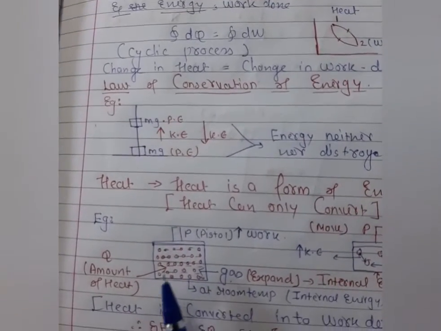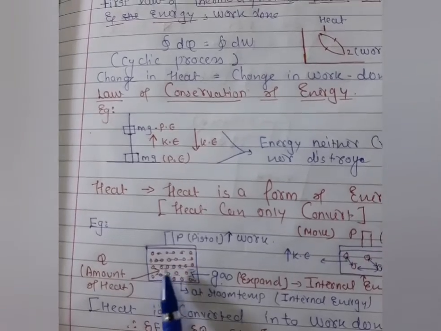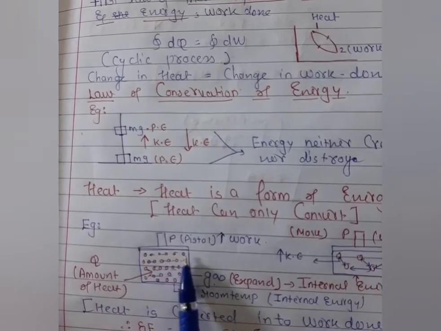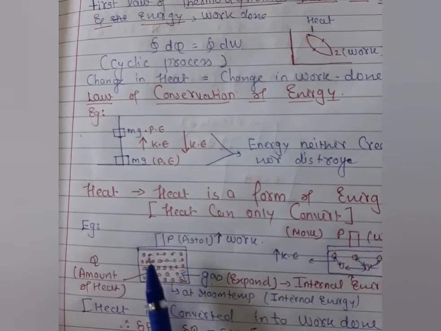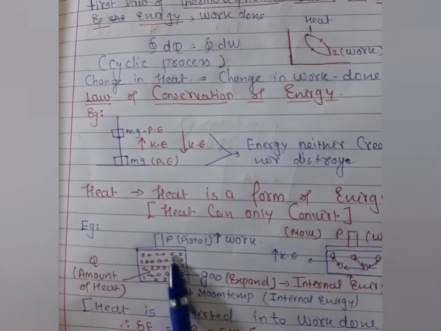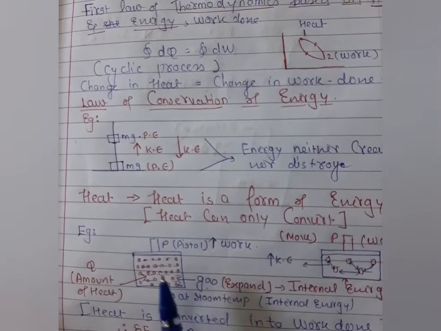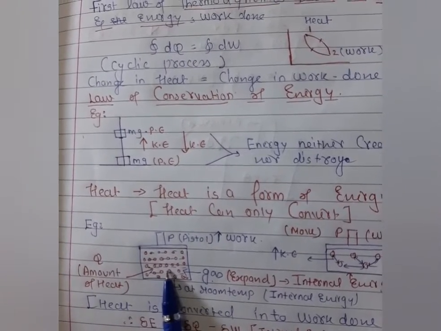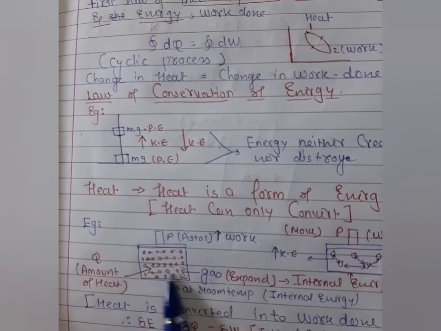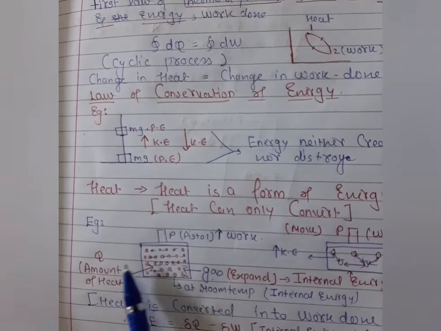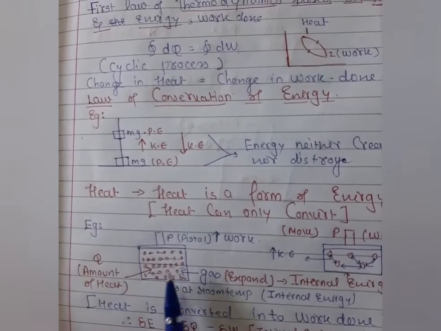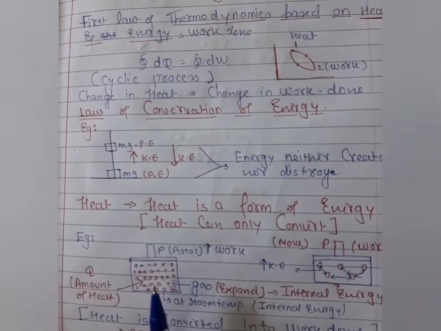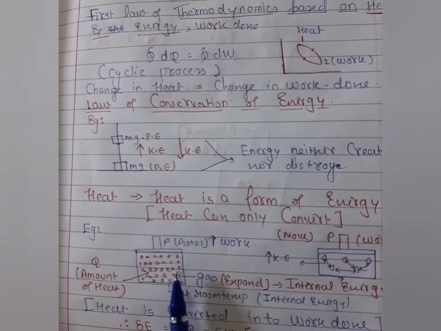So in this condition, when the gas is present inside, this is the arrangement of the molecules. These tiny particles are the molecules of this gas, and they make up the full system here. When this gas is present inside the piston and we apply an amount of heat to this gas, what happens? Then all these molecules start to vibrate, as I have already explained in the case of internal energy.